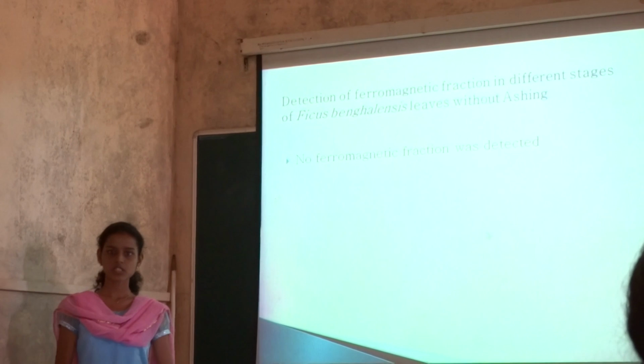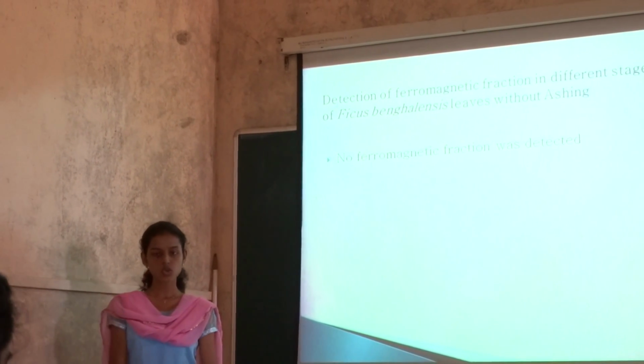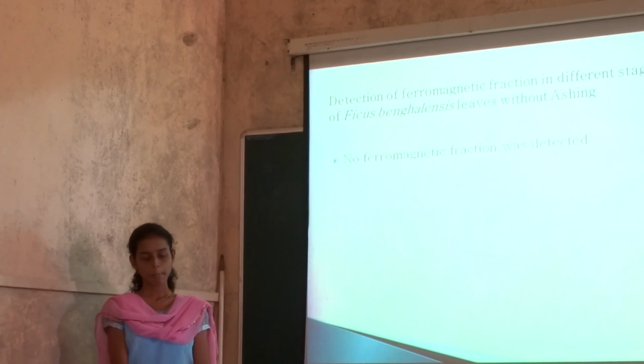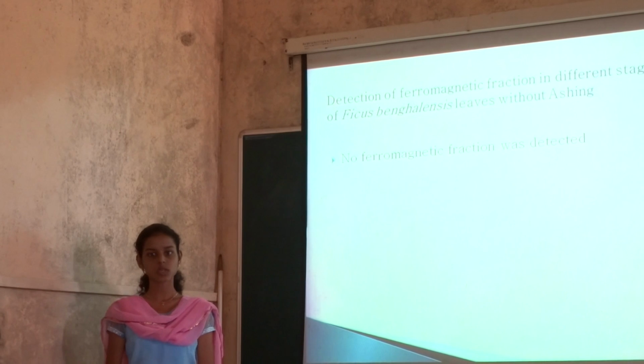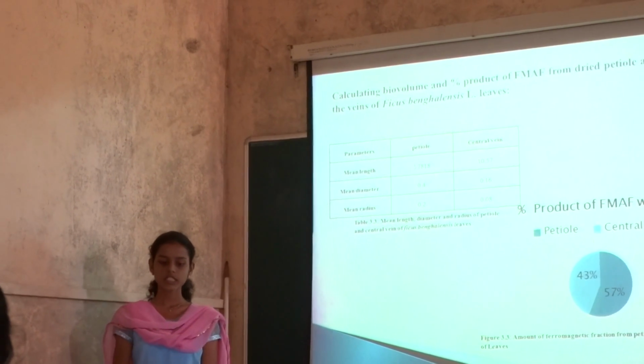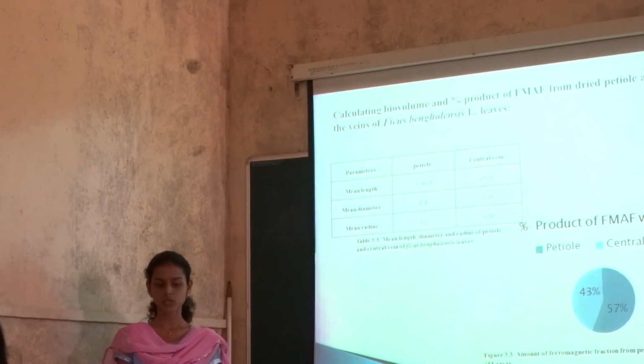Then again, the same stages of leaves were used for detecting the ferromagnetic fraction without etching, in which no ferromagnetic fraction was recovered. This clearly indicates that burning initiates magnetism, and thus it was obtained only in those fractions which were etched. Then calculating the biovolume and percent yield of ferromagnetic extraction from dried petrol and grains.